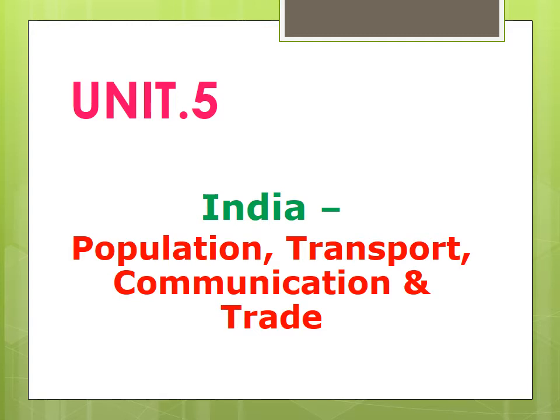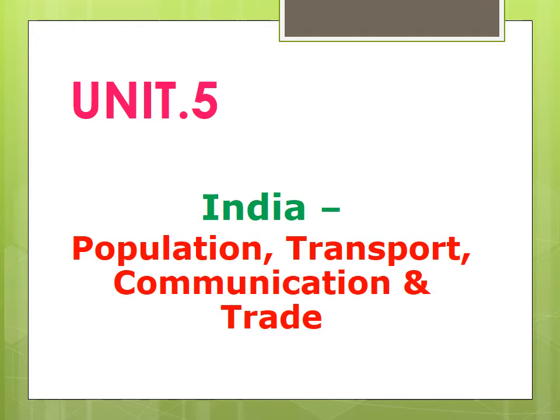In the previous class, we have seen the first part of this lesson. Yes or no? We have seen about the population, migration, urbanization and transportation.